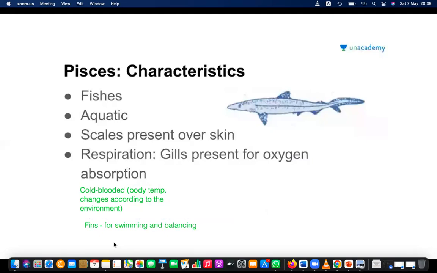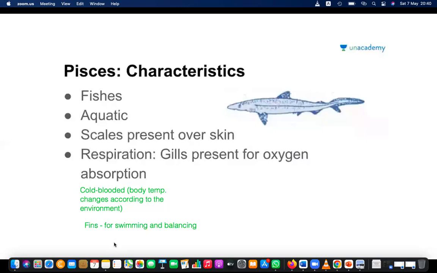Please write down quickly. Fishes, aquatic, scales present over the skin outside the body. Respiration is done through gills. The cold-blooded means the temperature varies according to the environment. They're having fins. Why? For swimming and balancing.